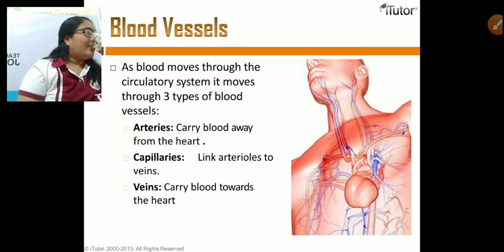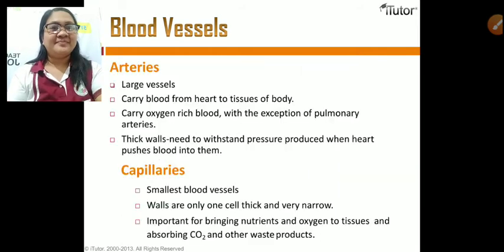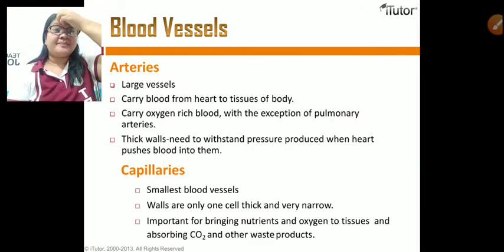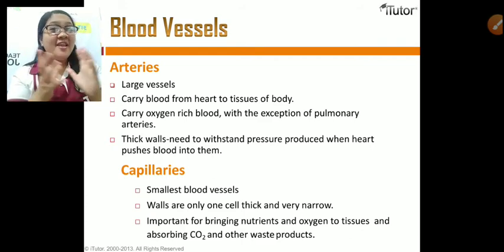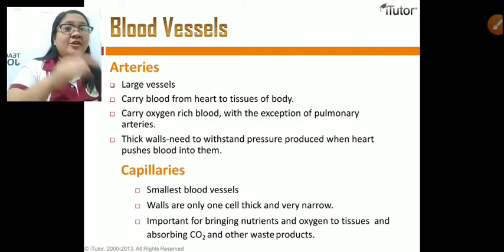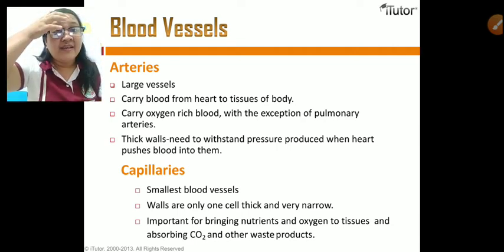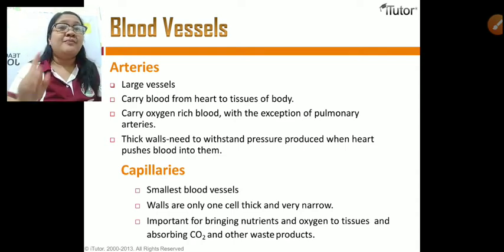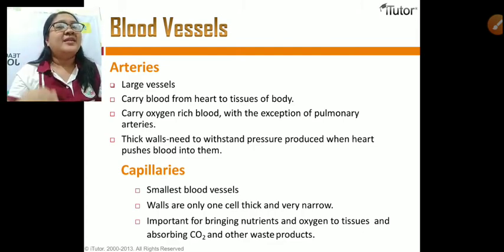Okay, let's continue. Let's talk about arteries. Arteries are large vessels. Malalaki siya. And they carry blood from the heart to the tissues of the body. They carry oxygen-rich blood with the exception of the pulmonary artery. Why?